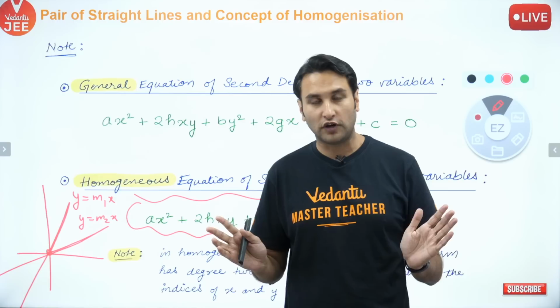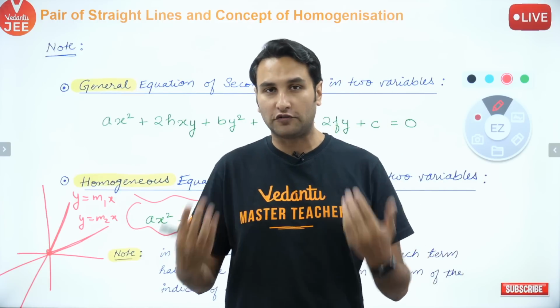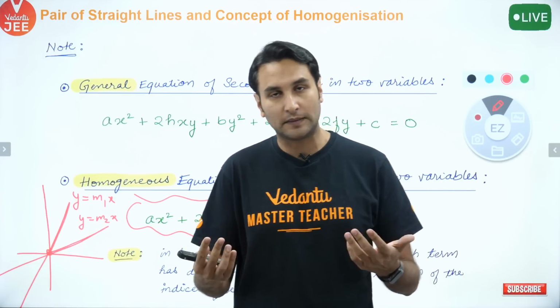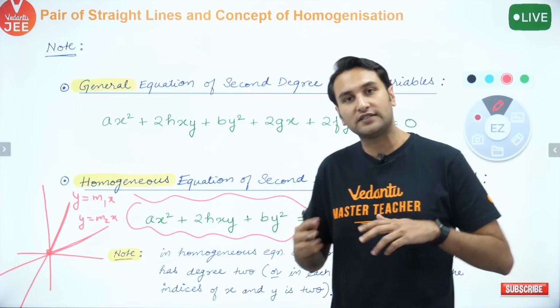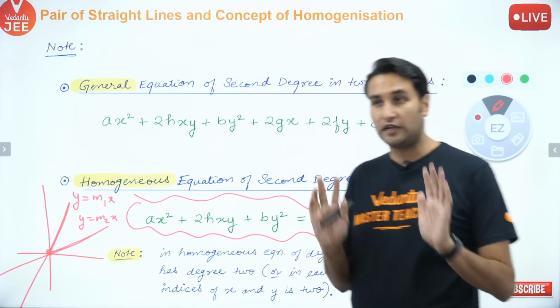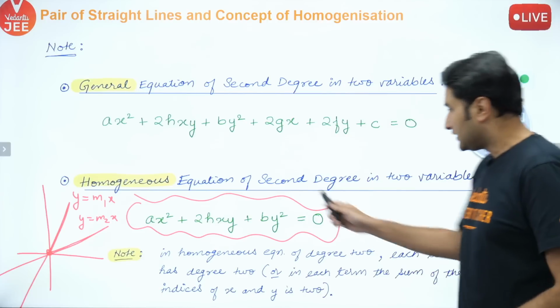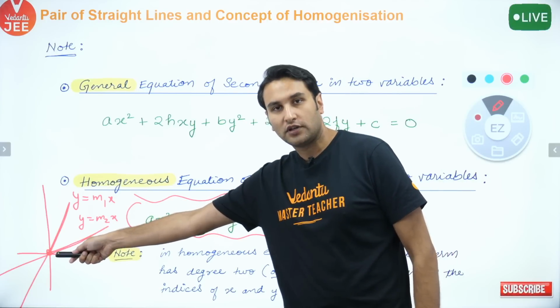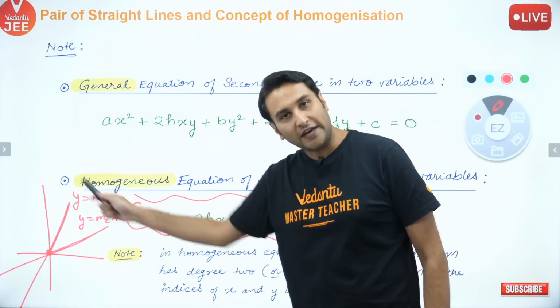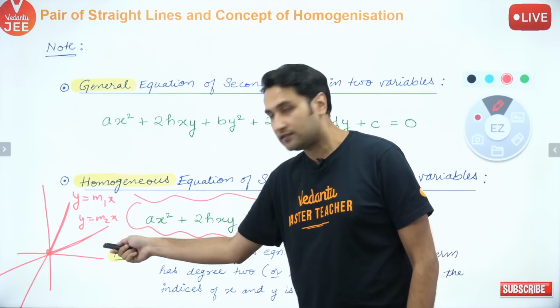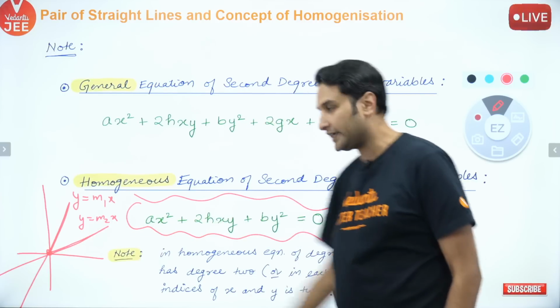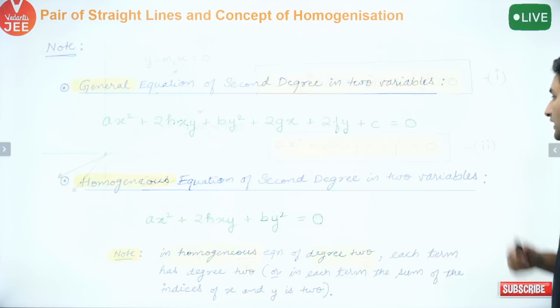Let us see why it works, because since I'm teaching for advanced, I will be focusing a lot on the concepts and going deep into how things come up. Alright, this is very important for JEE Advanced. So this represents the joint equation of a pair of straight lines, मतलब 2 lines which pass through origin. ठीक है? कैसे देखते हैं? बड़ा इंटरेस्टिंग है ये. कैसे देखें इसको?